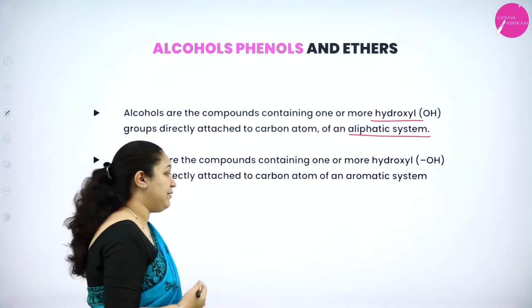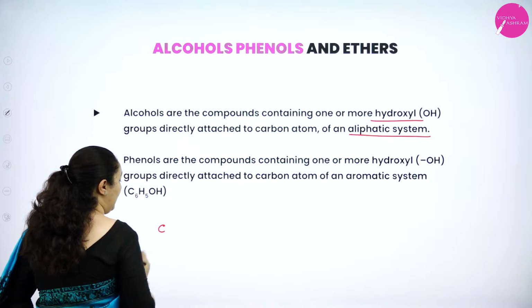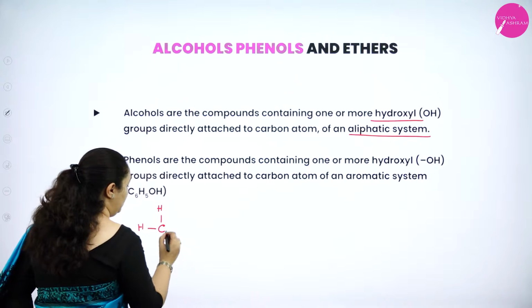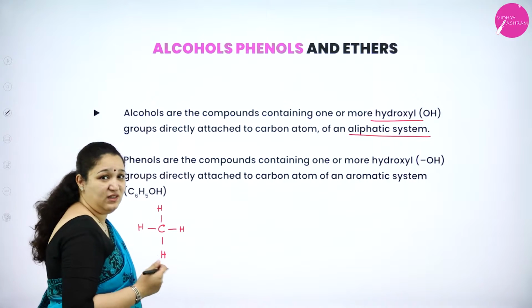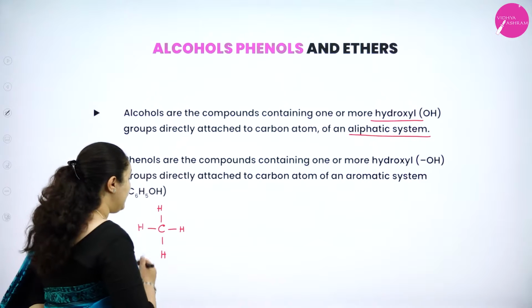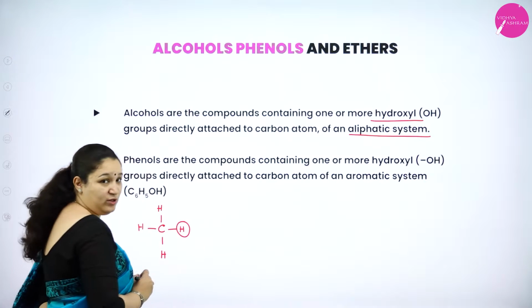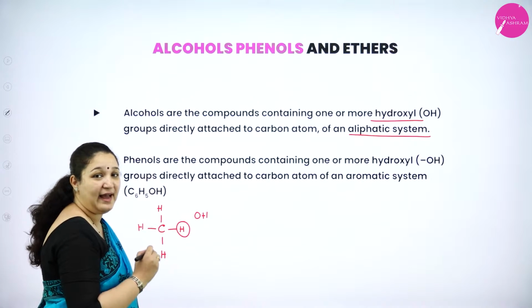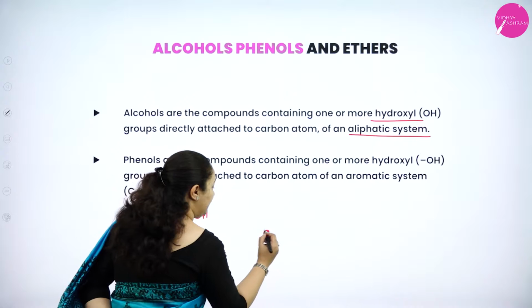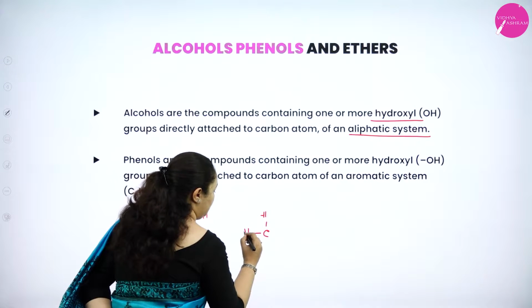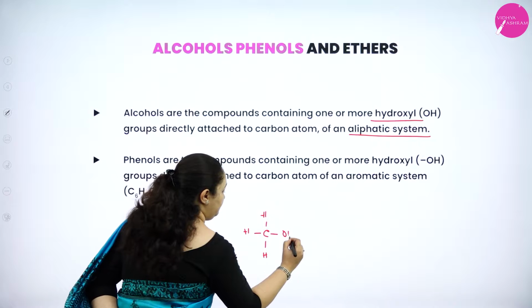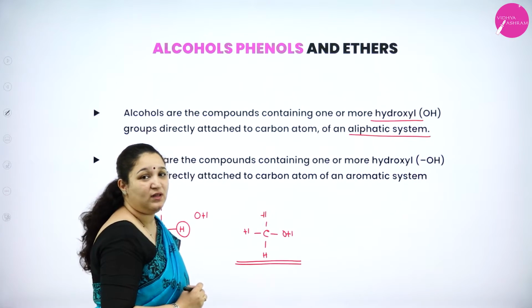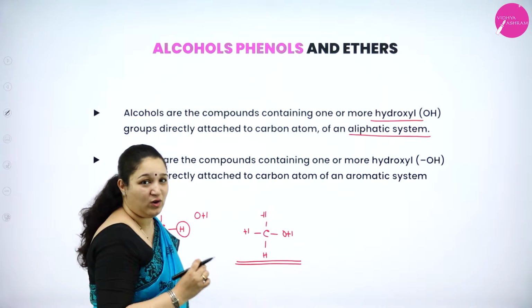For example, I take methane: carbon, hydrogen, hydrogen, hydrogen and one more hydrogen. This is a hydrocarbon. Now, instead of hydrogen, we will substitute with an OH group, a hydroxyl group. Then I will get this compound, which will be called an alcohol.